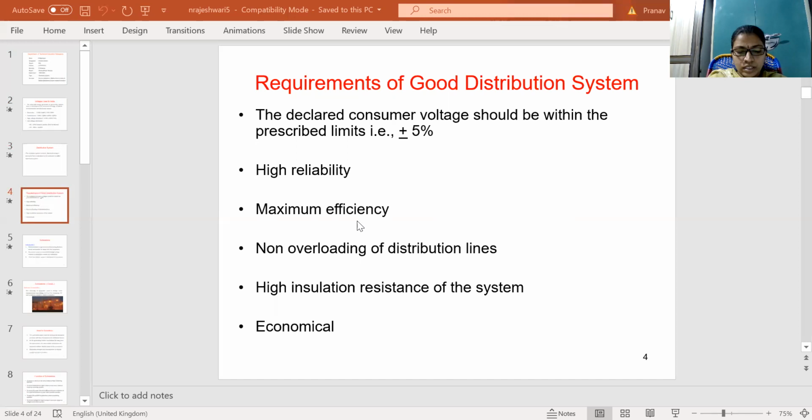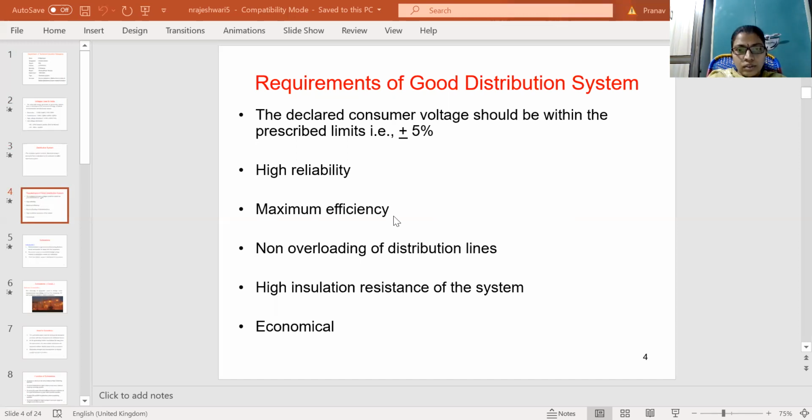And maximum efficiency of the line should be 90 percent. That is a requirement for good distribution systems.